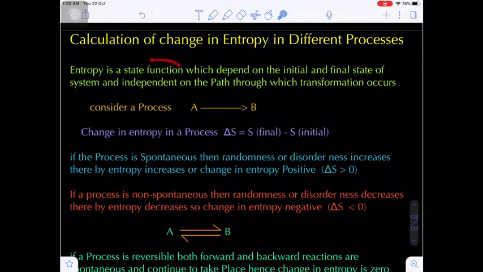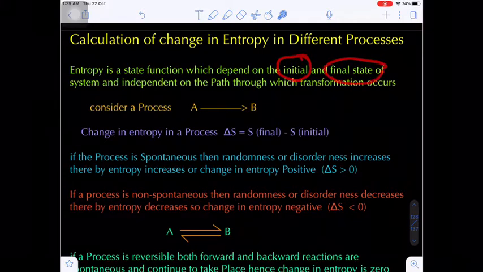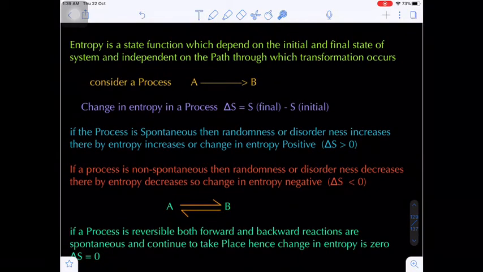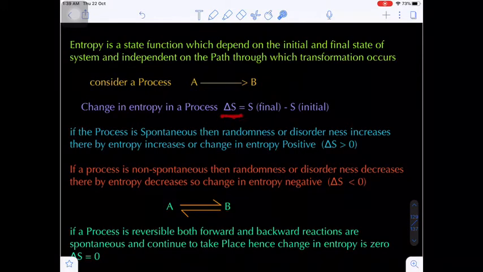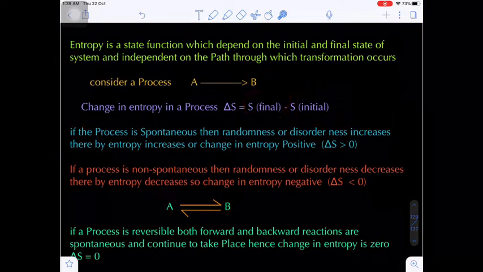Now we know entropy is a state function, which depends upon the initial state and final state of the system, but it is independent of the path of the transformation through which the process occurs. Let's suppose this is a process A to B. In this process, what will be the change in entropy? That is the final entropy minus the initial entropy.